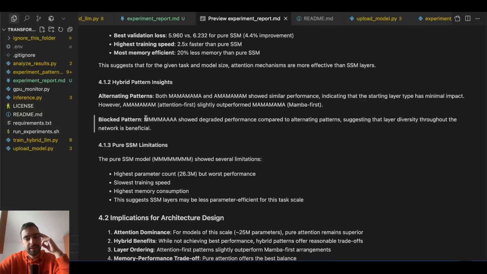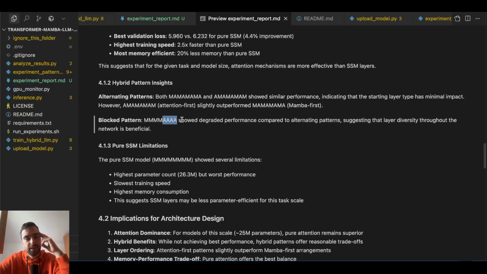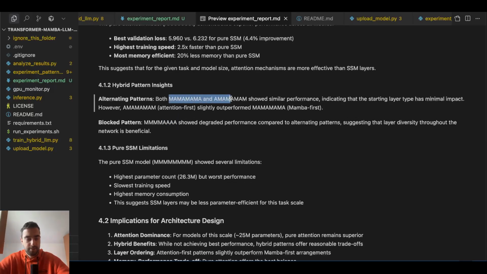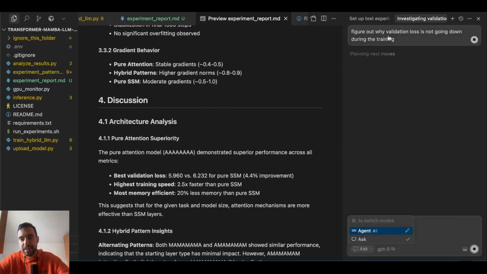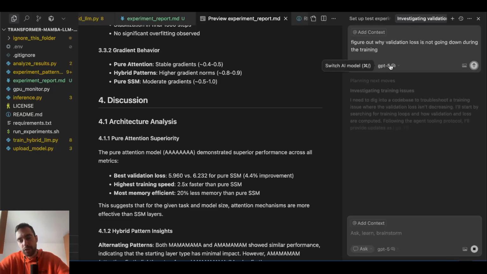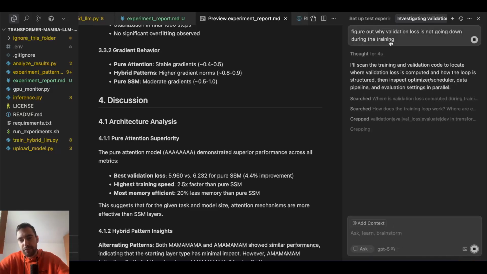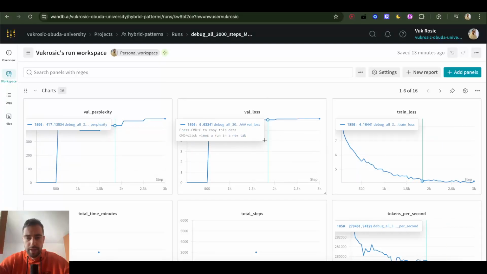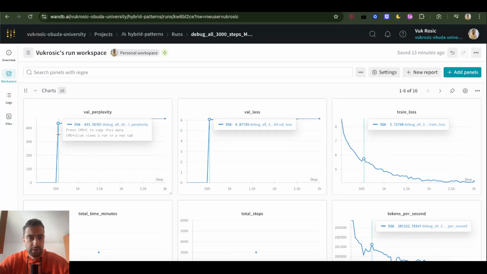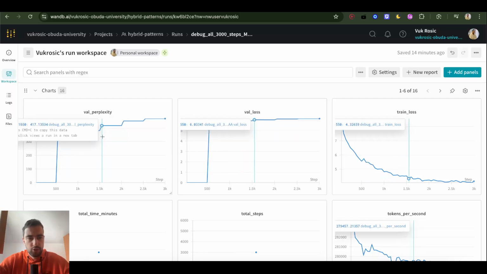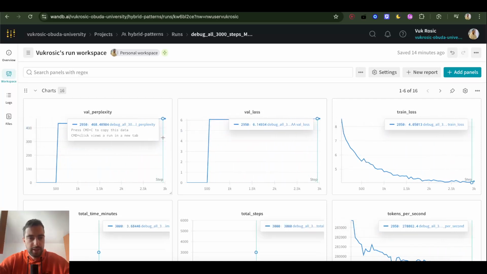So it seems like this blocked pattern, where we just have two blocks, performs worse than these alternating patterns. But we need to test more on that. Now I'm gonna use GPT-5, and it's actually quite good. And I'm gonna tell it to figure out why validation loss is not going down during the training. But this could actually just be because we are training on too little data.